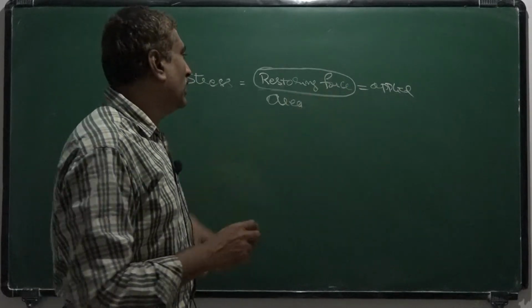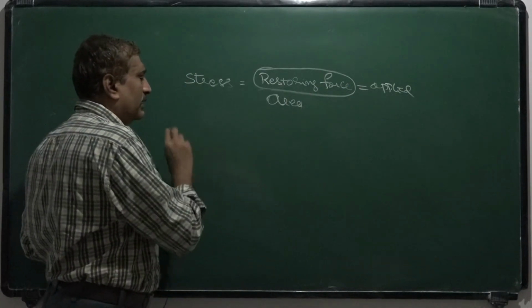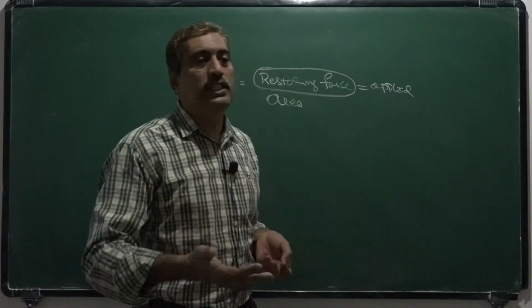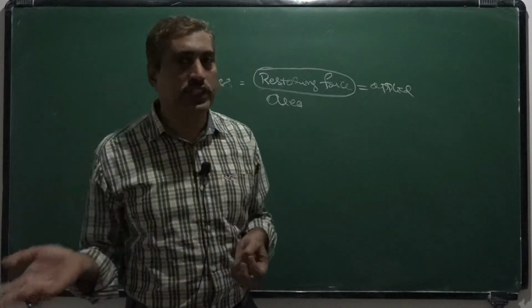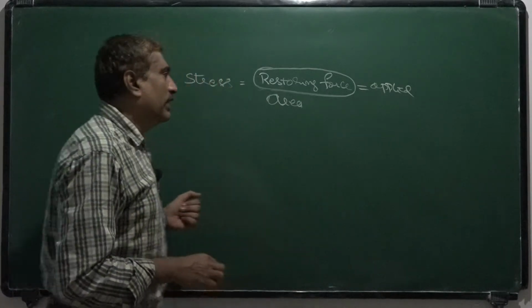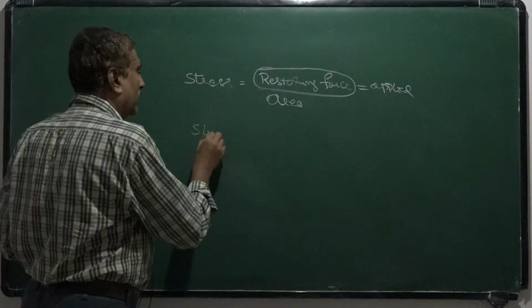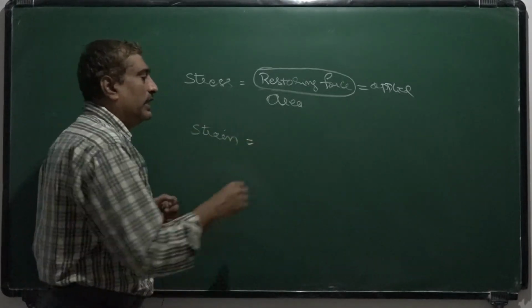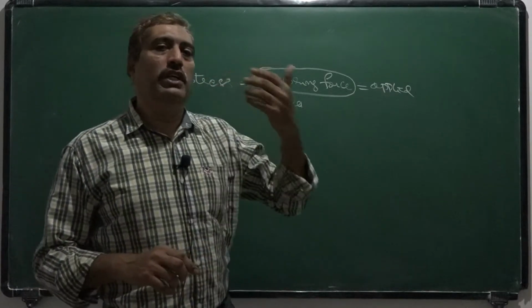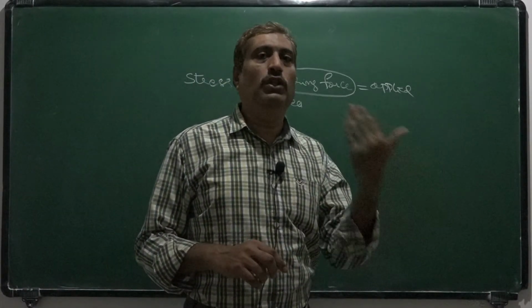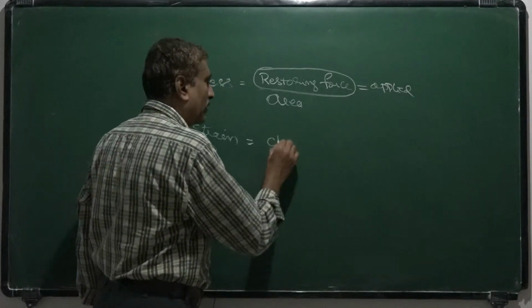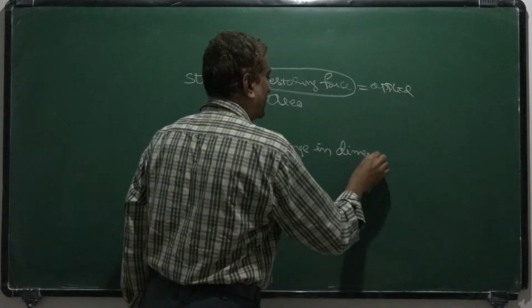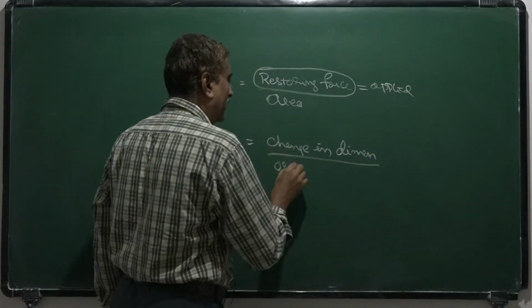When a body is deformed, there may be a change in its size or a change in its shape. So, we define another physical quantity called strain. Strain is the ratio of change in dimension to original dimension.